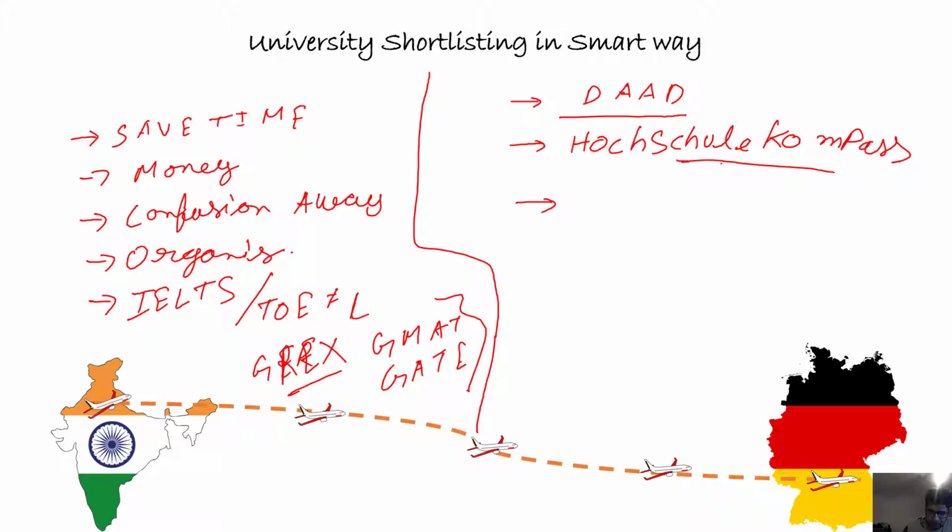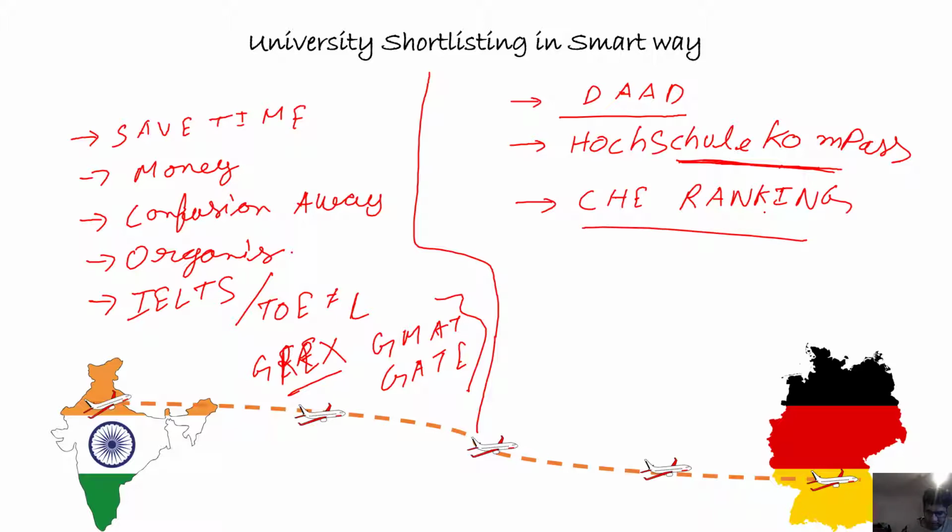This portal is mainly for the German taught courses. It has a lot more German taught courses than the DAAD, because most of the German public universities list their courses on the Hochschule Compass. And the last one, to compare the courses and their ranking, you can check the CHE ranking on the ZEIT Campus website. So these are the three portals which you can use.